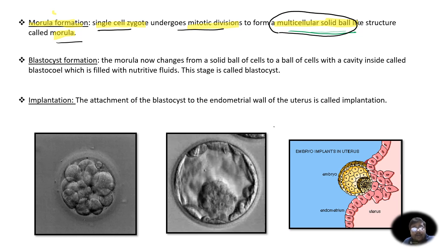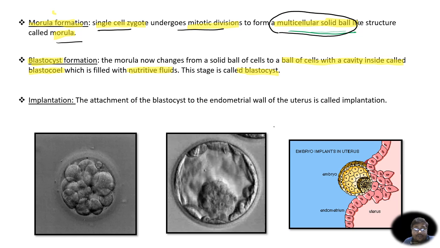Now after morula, the next stage which is formed is called blastocyst. What happens is that morula was a multicellular solid ball. Now there are many changes that happen in the morula that transform it from a multicellular solid ball to a ball of cells with a cavity inside. This cavity is called blastocoel and it is filled with certain nutritive fluids, and this stage is called blastocyst.